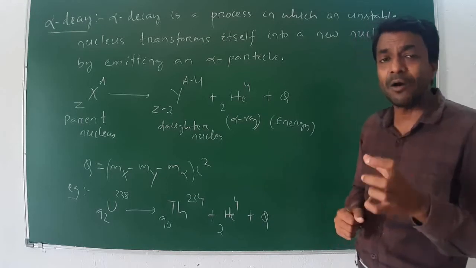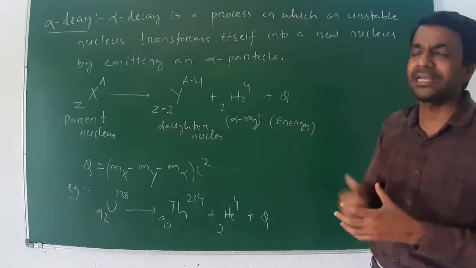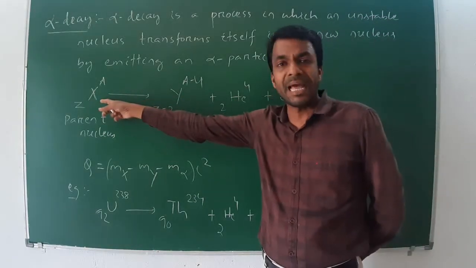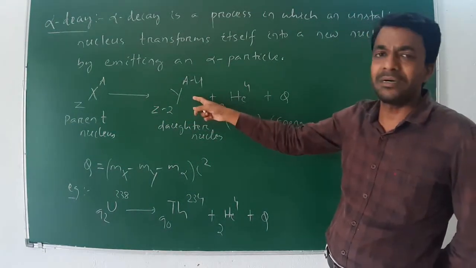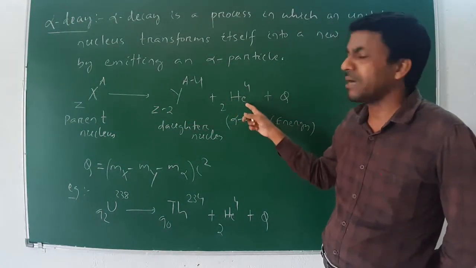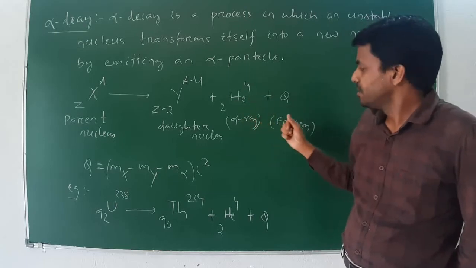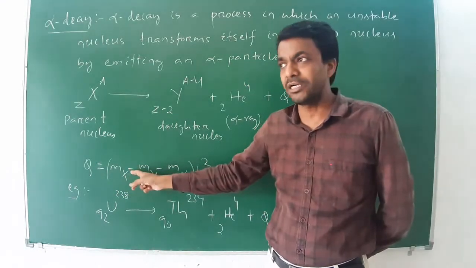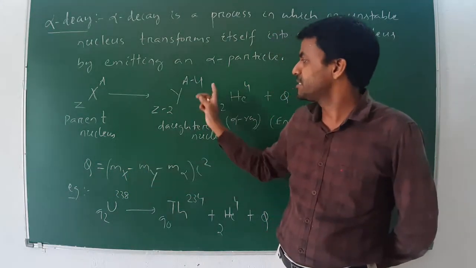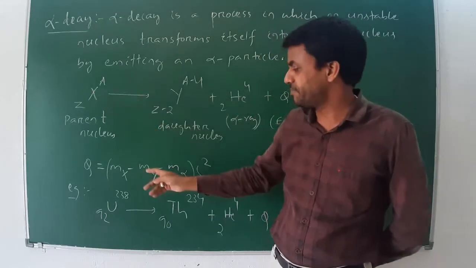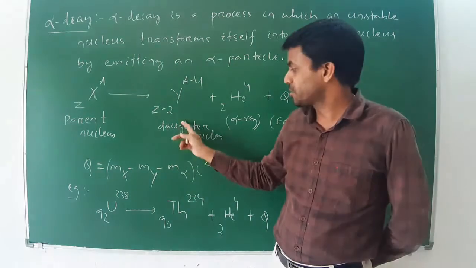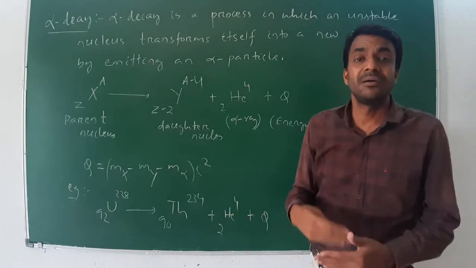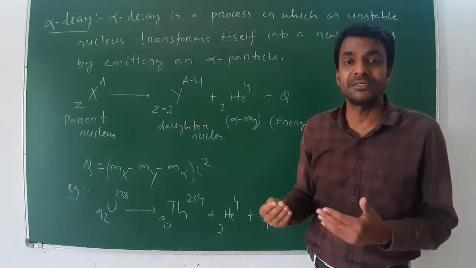How is m calculated in alpha decay while obtaining the Q value? It is the mass of the parent nucleus minus the mass of the daughter nucleus minus the mass of the alpha ray. So the Q value is equal to the mass of the parent nucleus X, minus the mass of the daughter nucleus, minus the mass of the alpha, the whole multiplied by c squared. This is the formula from E equals mc squared, the mass-energy relationship.